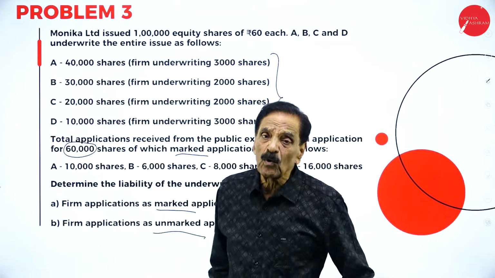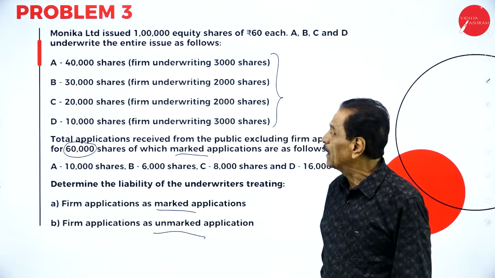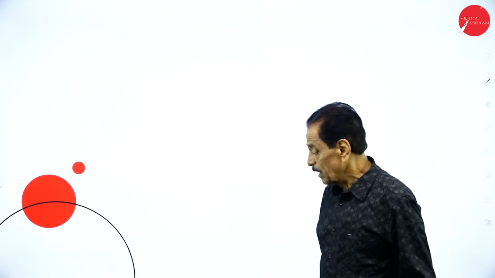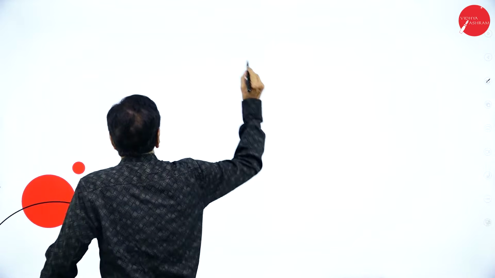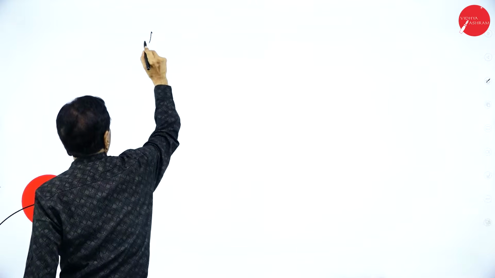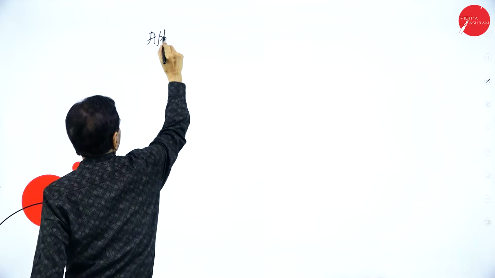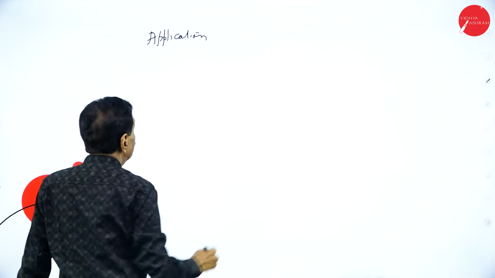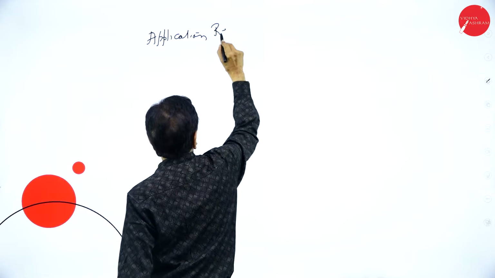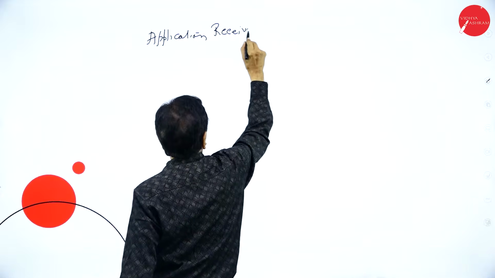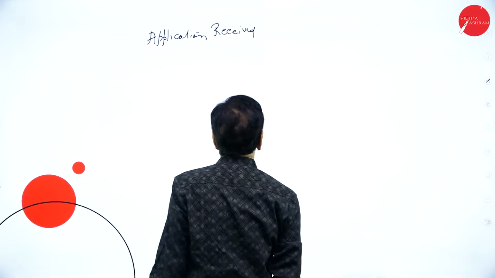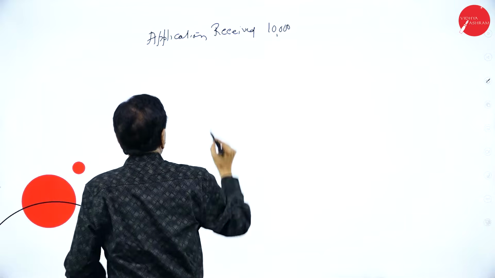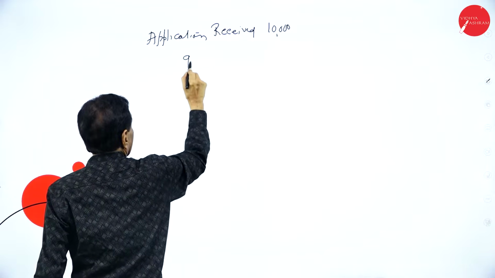So, before going to the problem, I will explain what firm underwriting actually is. Assume that applications are received from the public, about 10,000.